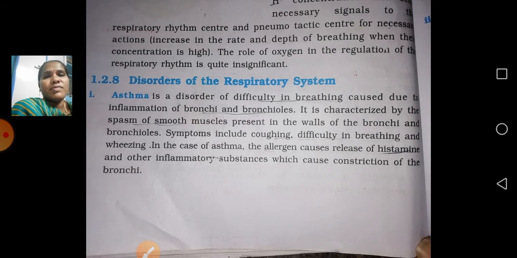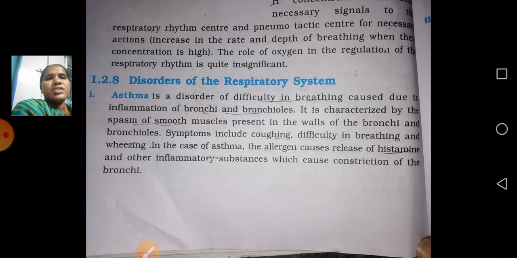In cool situations like the winter season, most of the people who have asthma will feel difficulty in breathing. Why do they feel difficulty in breathing? It is mainly inflammation of the bronchi and bronchioles. Automatically the bronchioles will close like this, so that is the reason they are unable to breathe properly. We can identify it by its characteristics, that is the signs and symptoms: spasm of smooth muscles in the walls of the bronchi and bronchioles, with symptoms like coughing, difficulty in breathing, and wheezing.